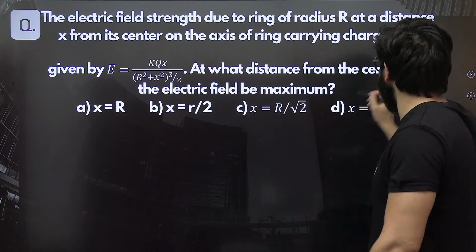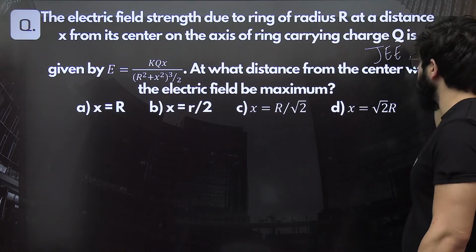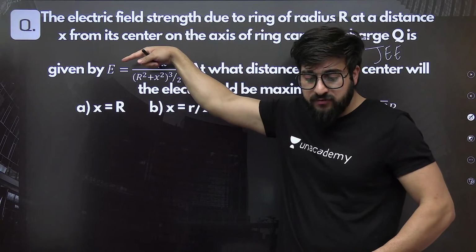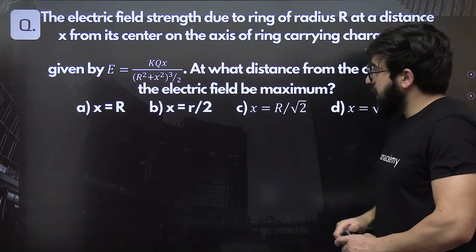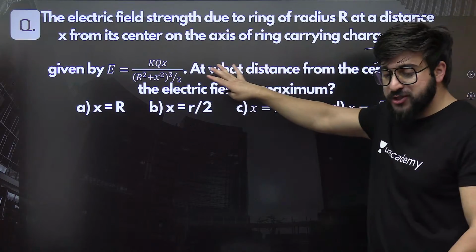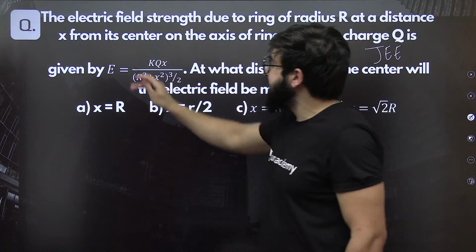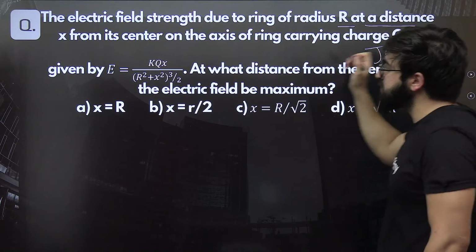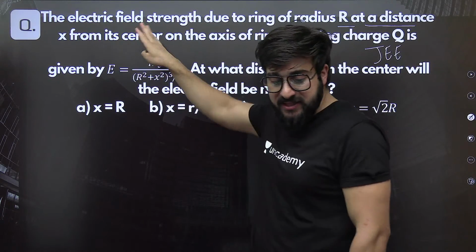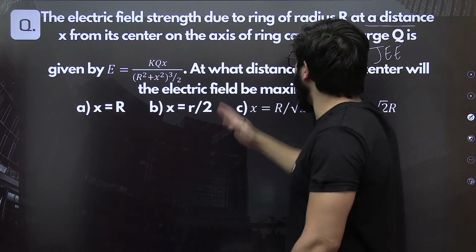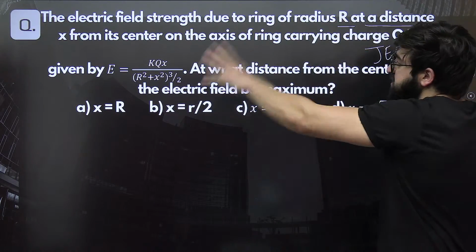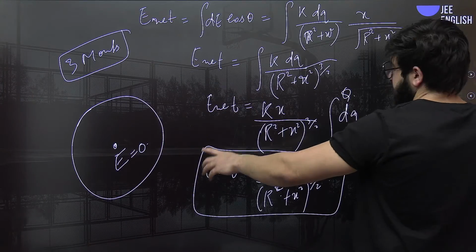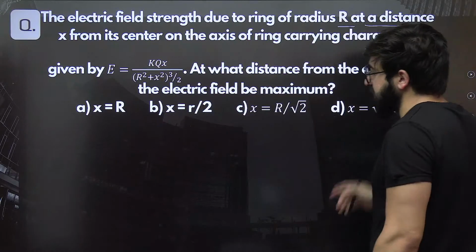Now, this is the question that was asked in JEE, mains or advanced, I'm not sure exactly, but like 2014 or 15. Yeah, something like that. This is a very good question. I want you to solve this one. It is saying that the electric field strength due to a ring of radius r at a distance x from its center, on the axis of the ring carrying charge q, is given by this. This is the electric field that we got recently.